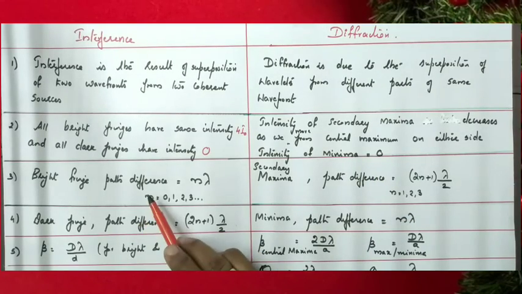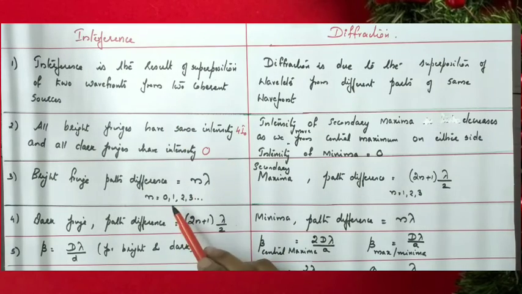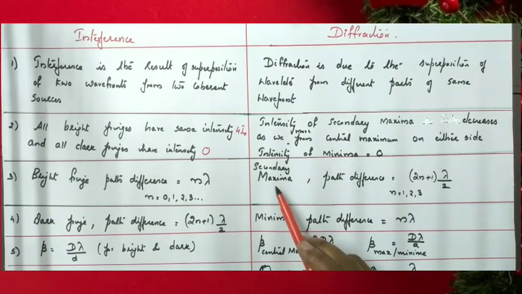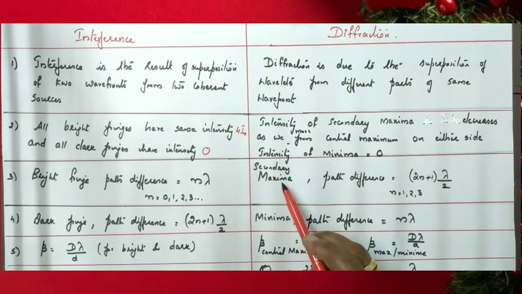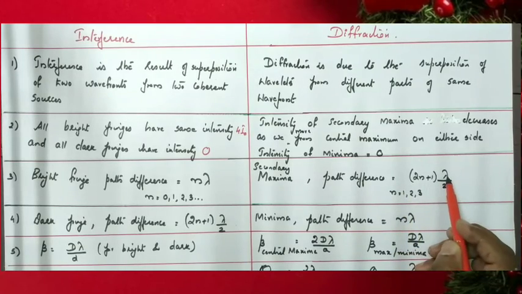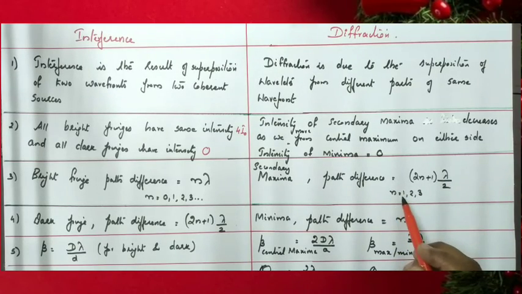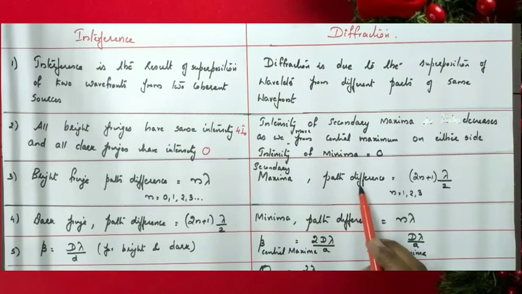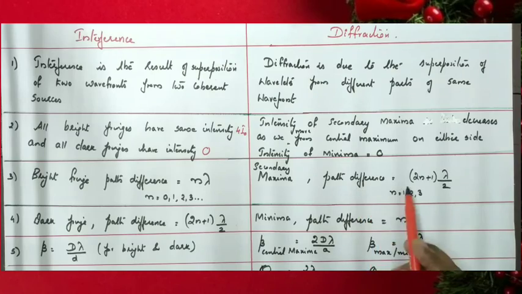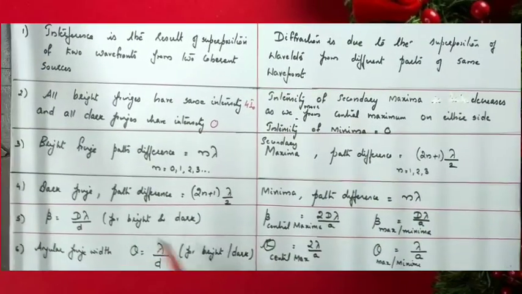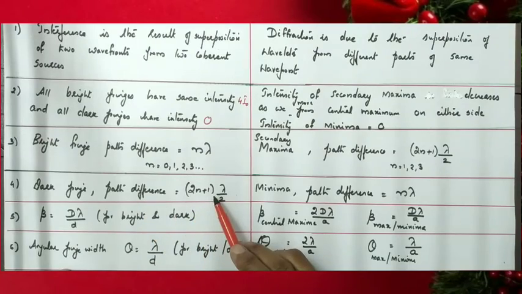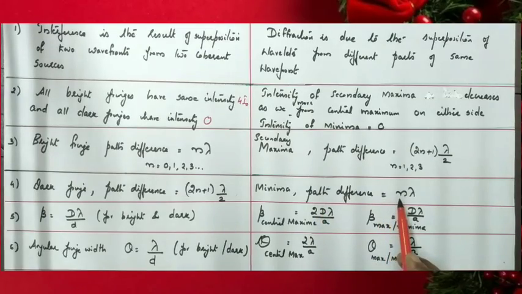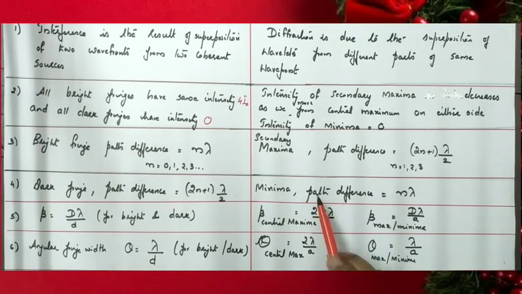Then for bright fringes, the path difference is n lambda in interference, where n equal to 0, 1, 2, 3, etc. For diffraction, the condition for path difference for secondary maxima is (2n plus 1) into lambda by 2, where n equal to 1, 2, 3, 4, etc. So the conditions are reversed. For a dark fringe in interference, the path difference is (2n plus 1) into lambda by 2, and for minima in diffraction, the path difference is equal to n lambda. So here also the conditions are reversed.